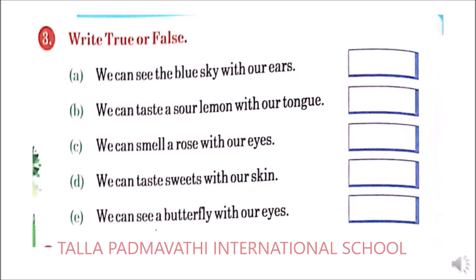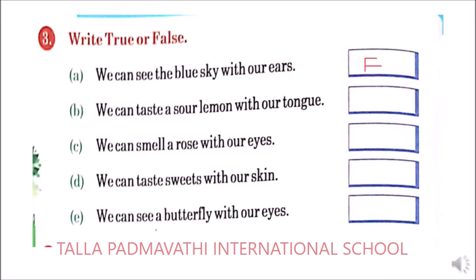So now, we see the blue sky with our ears. Children, you see with your ears. Is it right? No. So what you need to write? This is a wrong sentence. We can't see with our ears. Ears are used for hearing, whereas eyes are used for seeing. So the sentence is wrong. What you need to do? You need to write it as false.